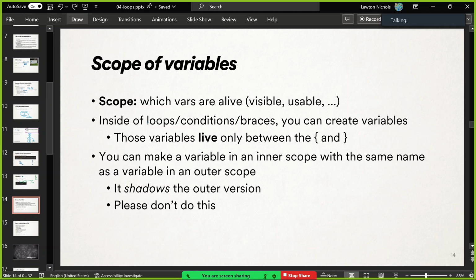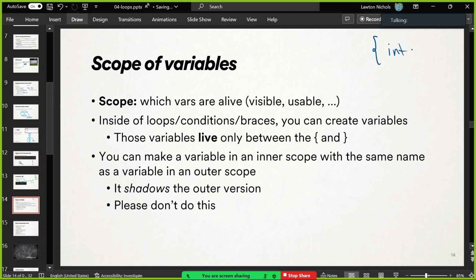So the main place where you create scopes are braces. So like in an if statement's body, in a while loop's body, in a for loop's body, you can create variables there. And those variables actually only live between those enclosing braces. So it's a little weird. It's like here's like your main function or something.